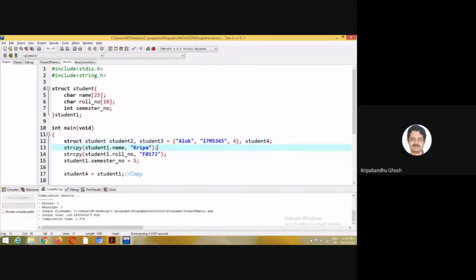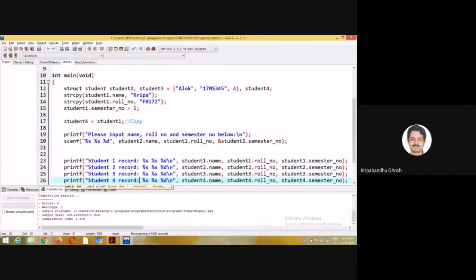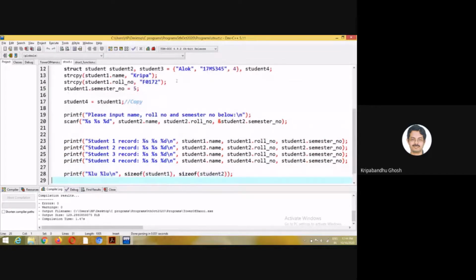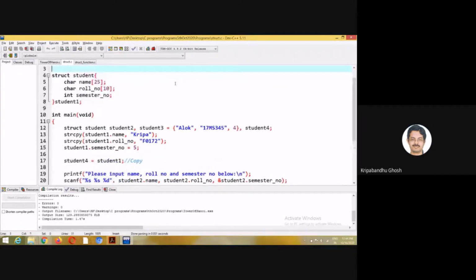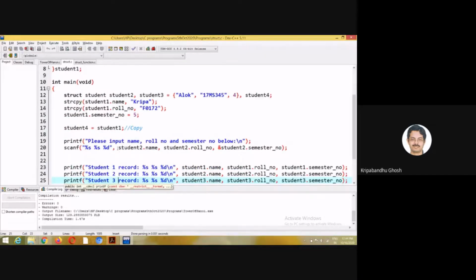For student1, I have used this mode of assigning the values. Then I copied student1 to student4. Let me first run the code. I have already stored the values for student3 and student1. Then I am going to read the values for student2 from the user.